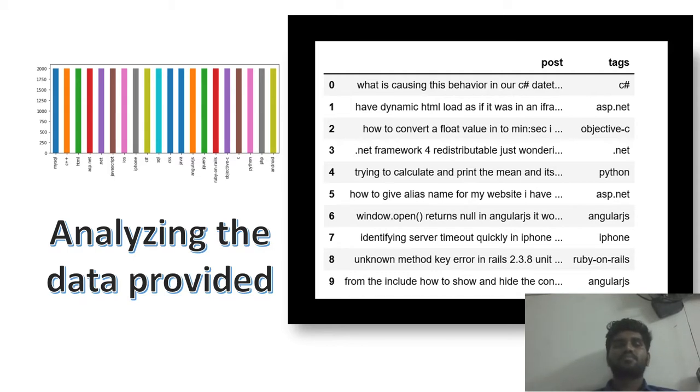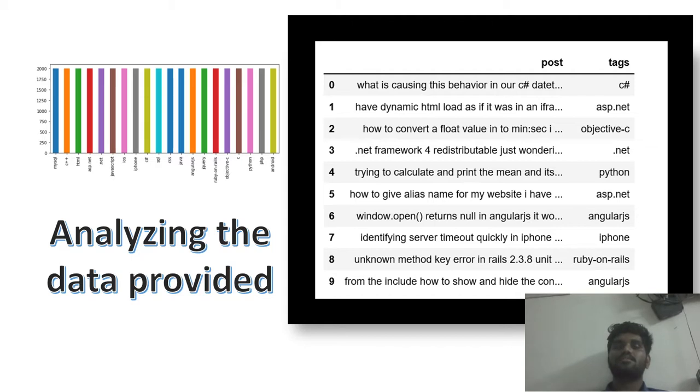So now let's come to the data. This is the chart of every tag that is present. These tags are most probably C++, HTML, Java, JavaScript. It shows how much data is from C++ and Java. This is the content of the data set: posts, tags, questions and ID. It's most probably not feasible to use all of it for the training part, so I've chosen only posts and tags because these will have the most effective features.